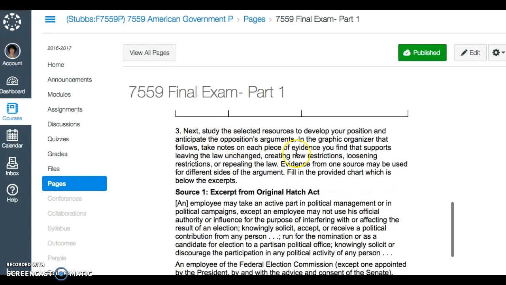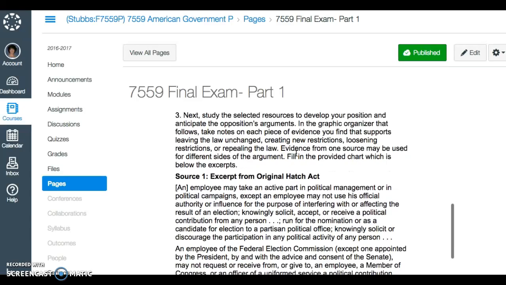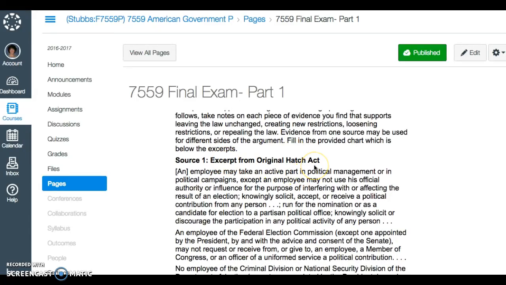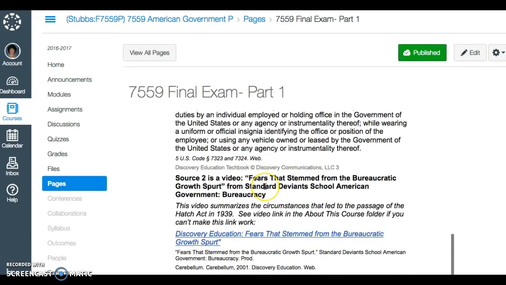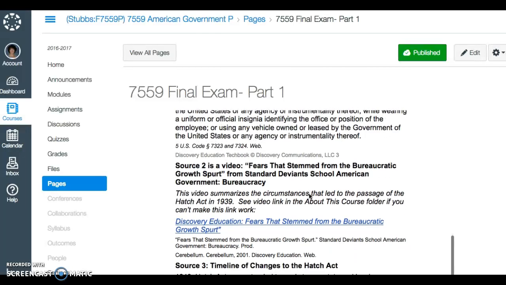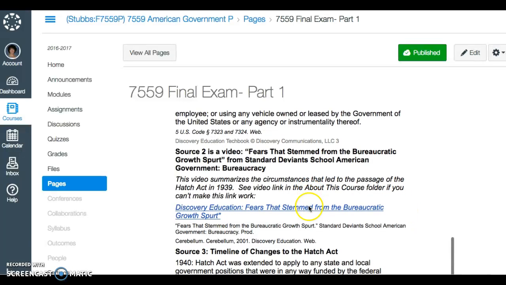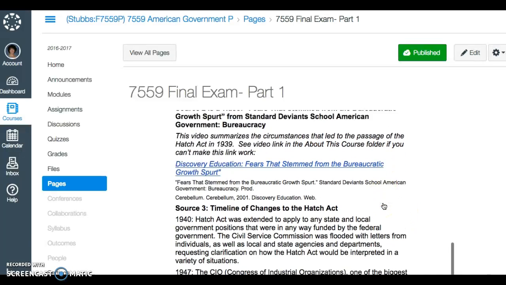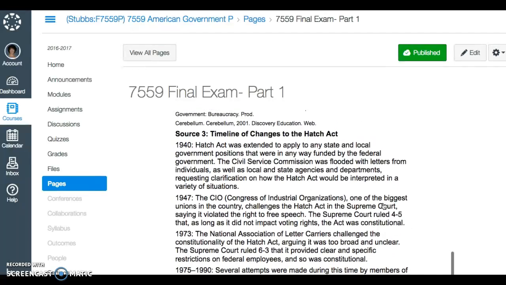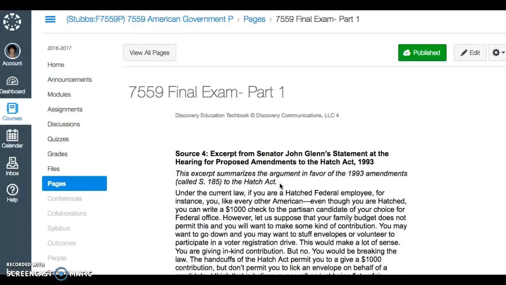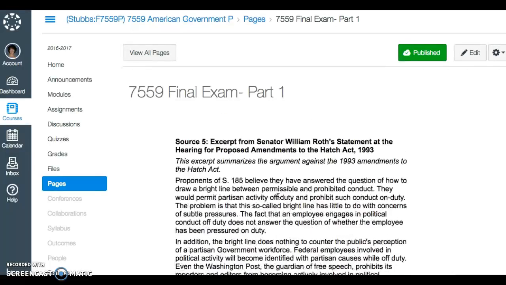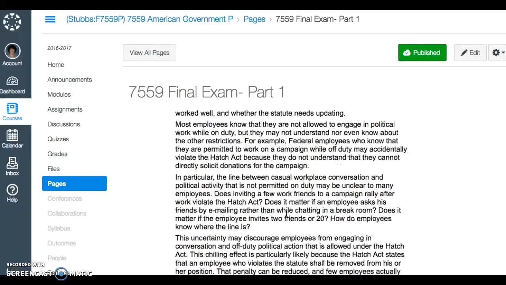Then it says to study the next 6 sources. So you have an excerpt from the original Hatch Act. You have a video. Now you can find that video right here, and you can also find it in the About This Course folder. And it tells you that: see video link in the About This Course folder if you can't make this link work. It's just about a 3-minute video. It's not very long. And then there's another source called the Timeline of Changes to the Hatch Act. Then there's another source, and there's a 5th source, and there's a 6th source.